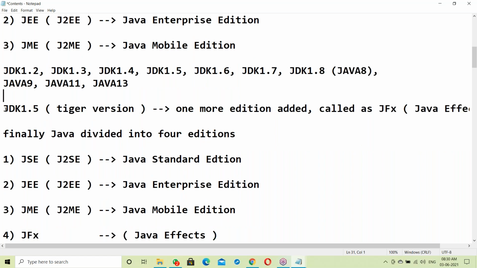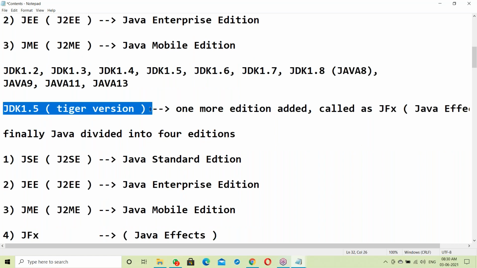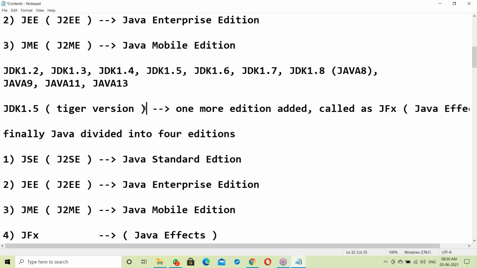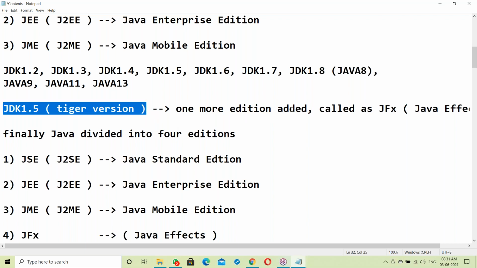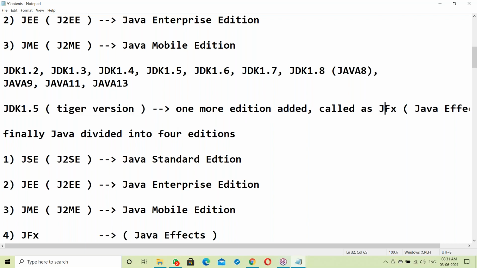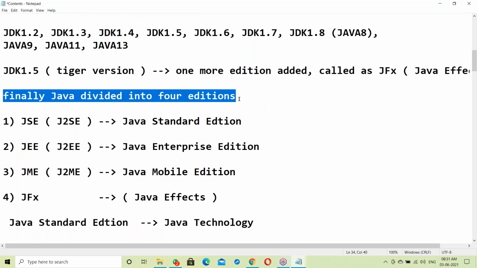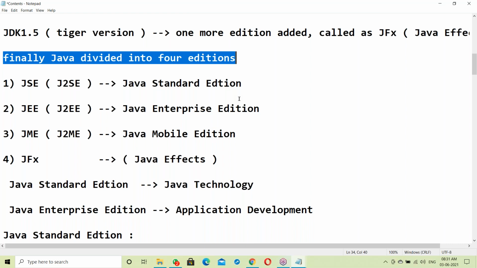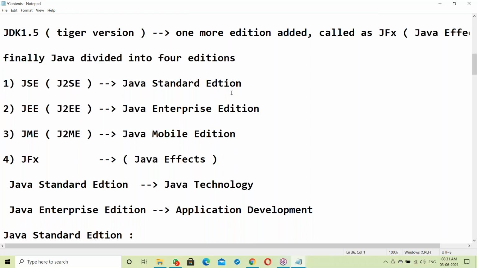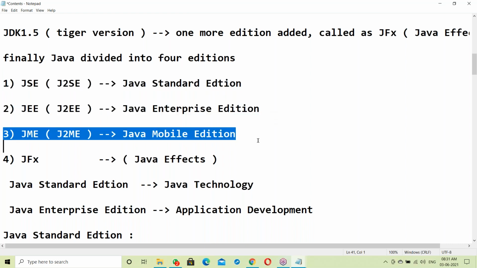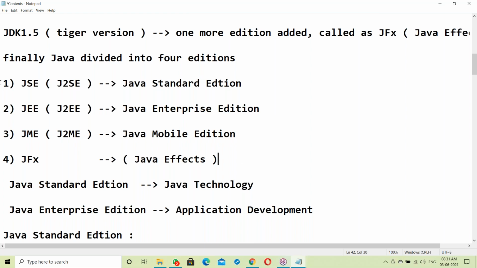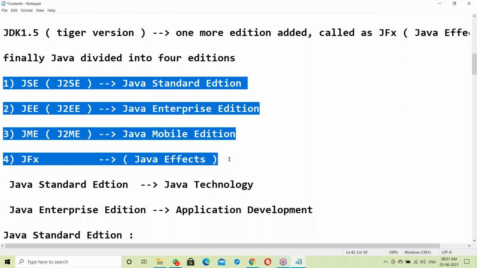So next, JDK 1.5, the Tiger version. Many features were added, and one more edition was added called JFX, Java effects. Finally, Java was divided into 4 editions: Java Standard Edition, Java Enterprise Edition, Java Mobile Edition, and Java FX. Totally 4 editions.